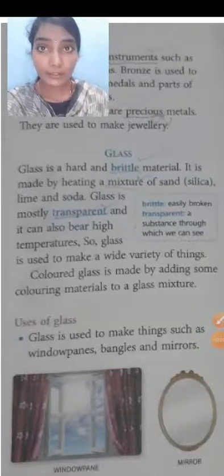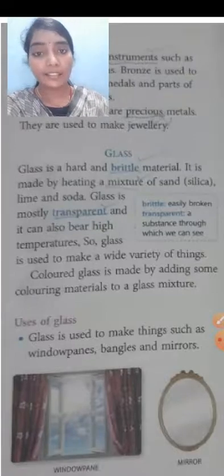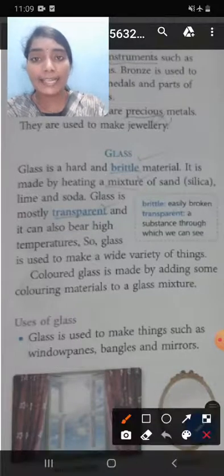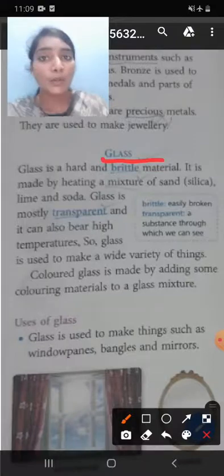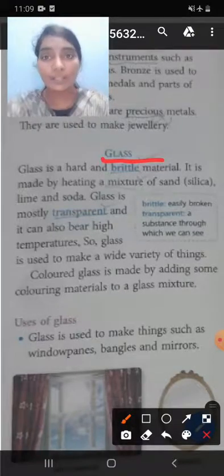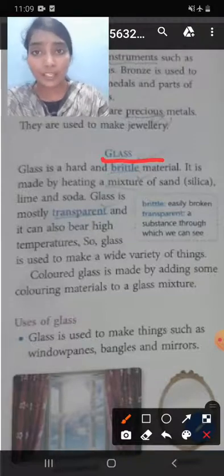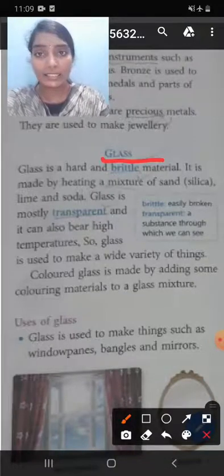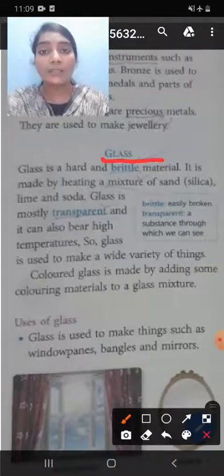I'm a science teacher of you. Today we are learning about glass. Already we learned about stones, clay, metals. What are these? These are materials. These are materials we get from the earth.